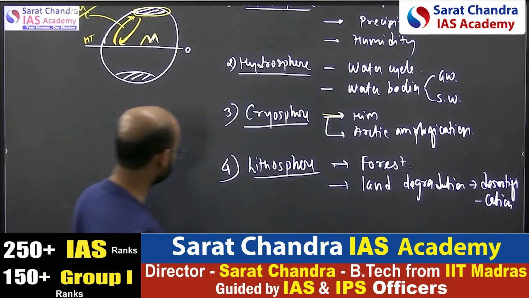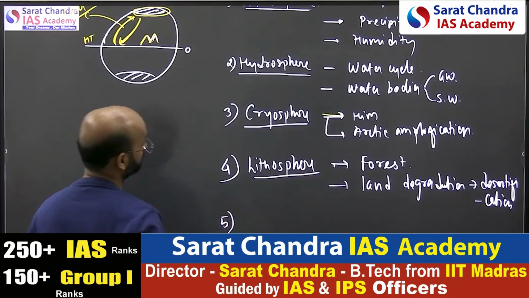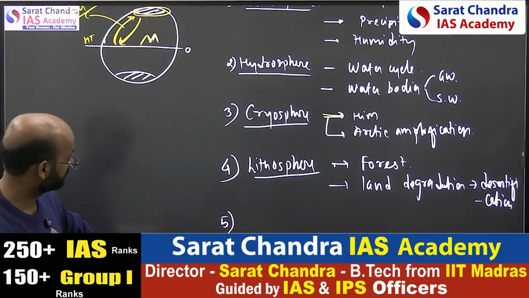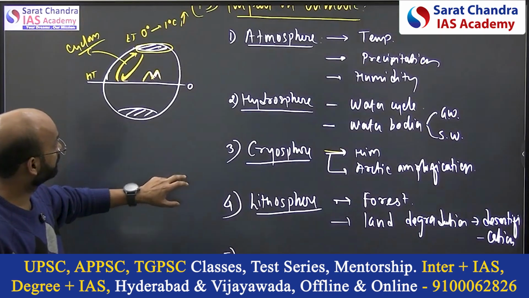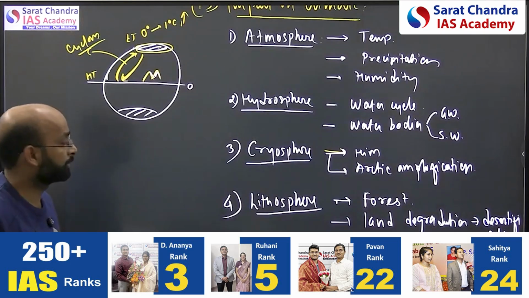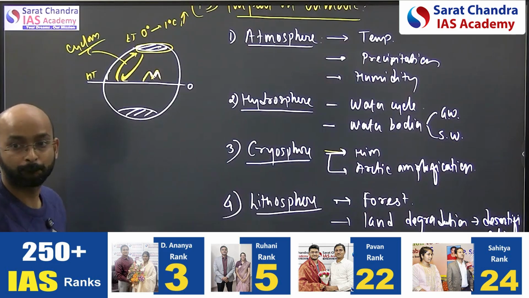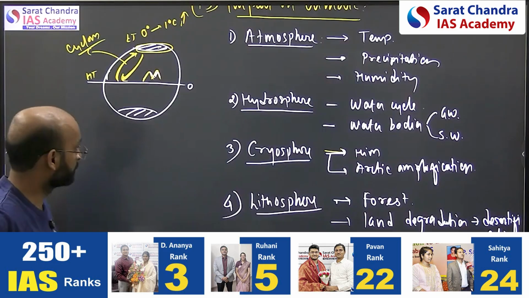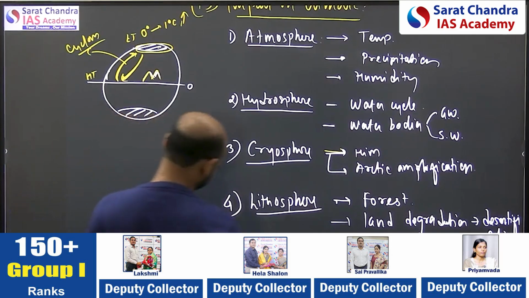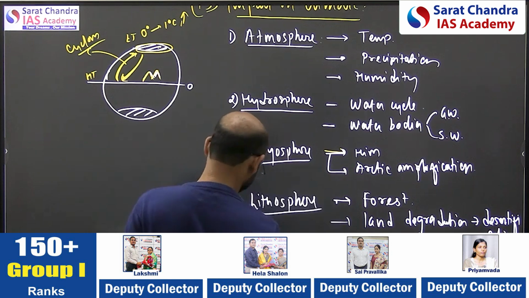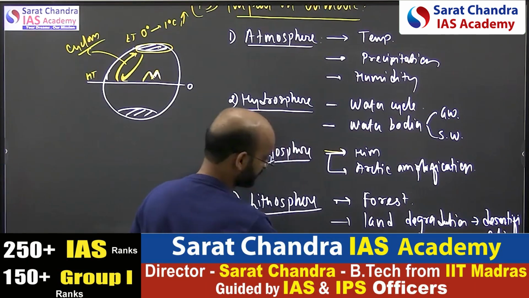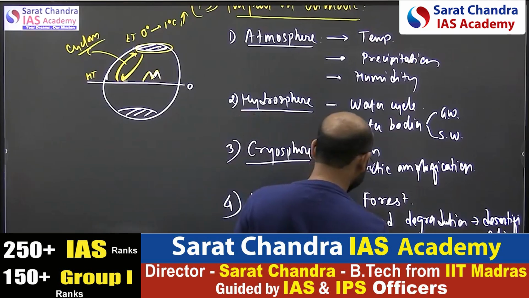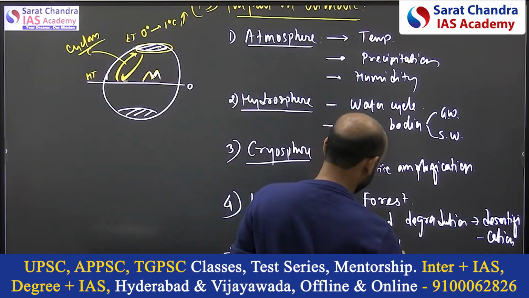Lastly, what is the next? Hydrosphere, atmosphere, cryosphere, lithosphere. What is left? Yes, that's also there, no? Biosphere. Biosphere is like how it impacts the biodiversity.